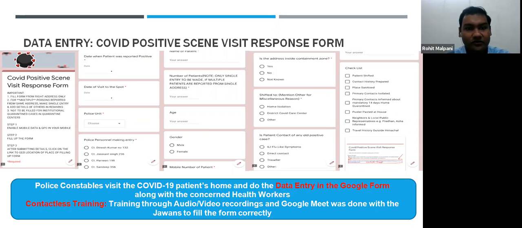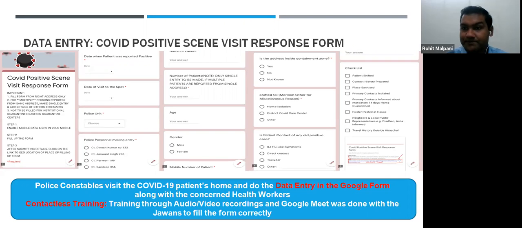As you can see, this is the form on which we record certain aspects like the date on which the patient tested positive, the date on which the constable visited, which police unit he belongs to, age, male or female status, mobile number, address, whether he is inside the containment zone, whether he is being shifted to home isolation or a district center, or he has migrated out to other places like Chandigarh or out of district, and whether the patient is a contact of an old positive case, whether he has ILI symptoms, is asymptomatic, is a direct contact, is a traveler who has come from outside, whether he is a repair agent,